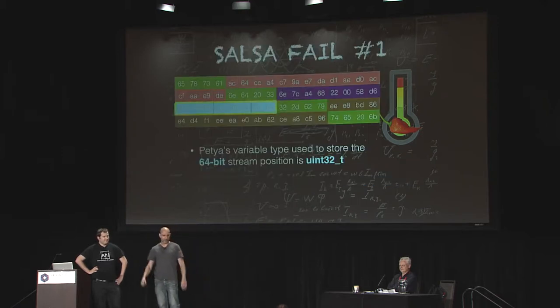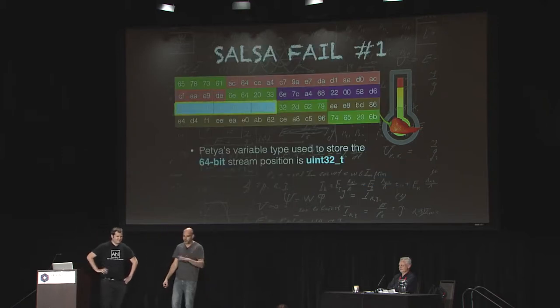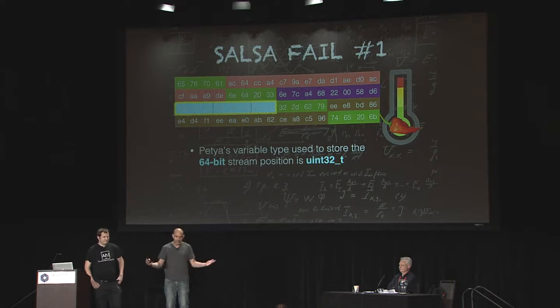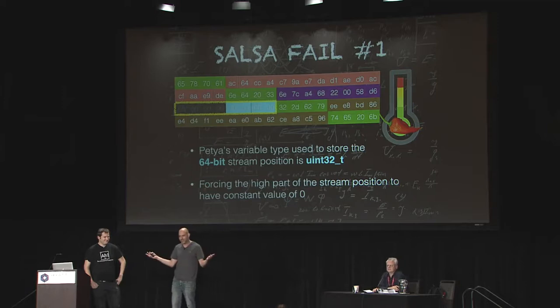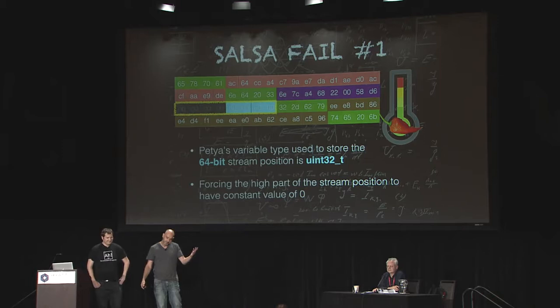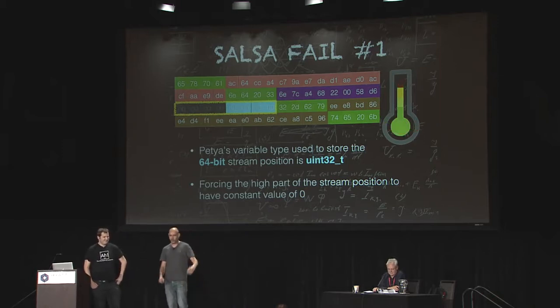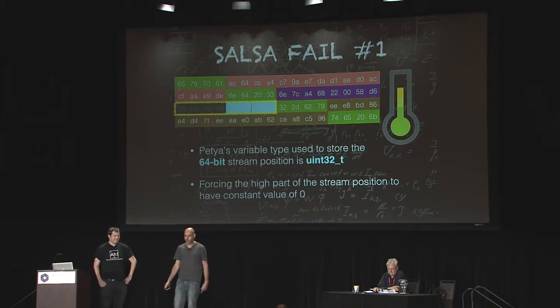So first problem. If you remember, I talked to you about a 64-bit stream position. The Petya authors decided to save this in a uint32, right? So that practically means that the 4 high bytes will be constantly 0 and completely irrelevant to the entire keystream generation process, right? Yeah, way to go, Petya guys. The salsa ometer, of course, says that this is no longer this red hot pepper, but it's another pepper. It's pretty hot still, right?